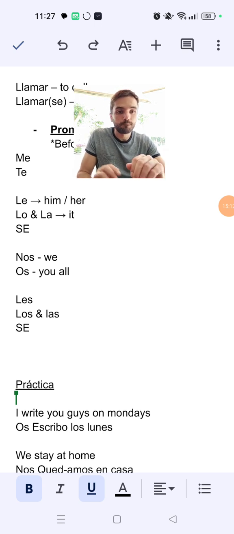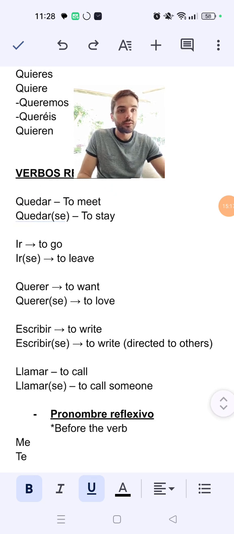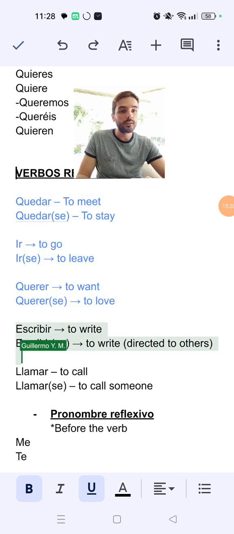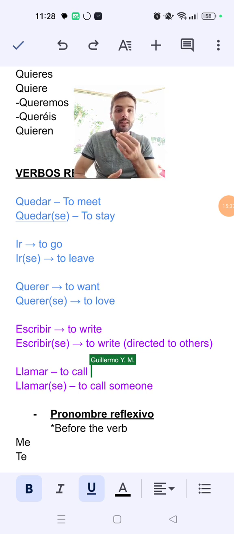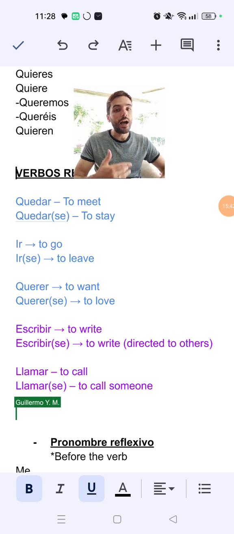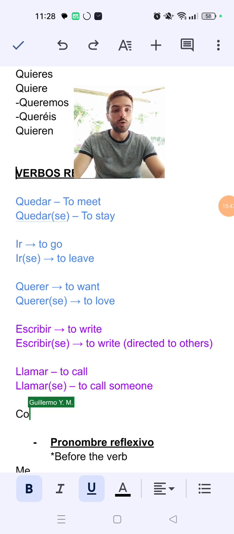I would say, so reflexive, we can find two types of reflexive verbs. Ones that change their meaning, right? These ones change their meaning, whether they are reflexive or not. And then others, we just use the reflexive pronoun to direct it to other people, right? I write you, he writes me, he calls me. And this is more common to see. Like, I buy her a book. So the verb to buy is comprar.